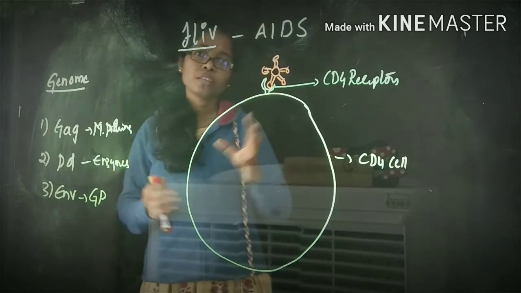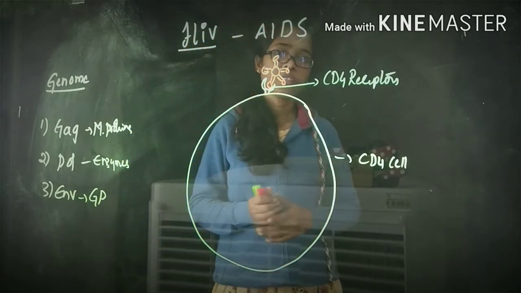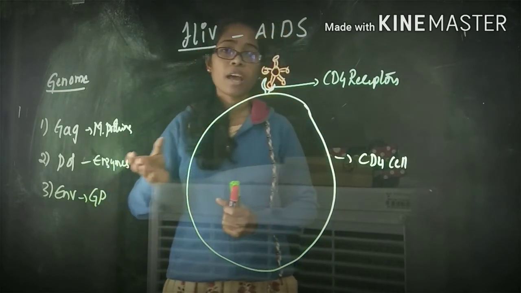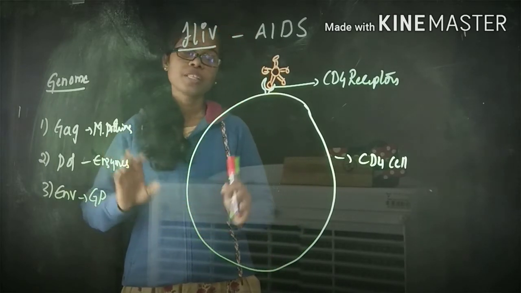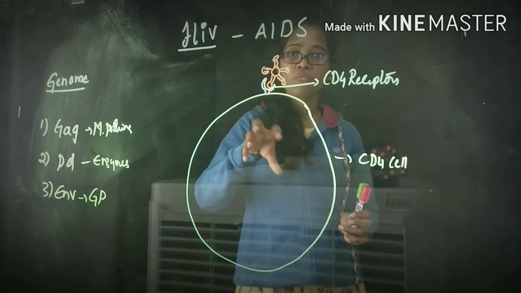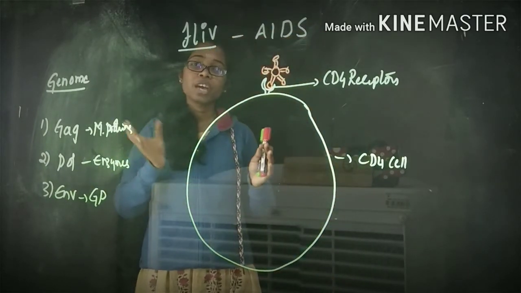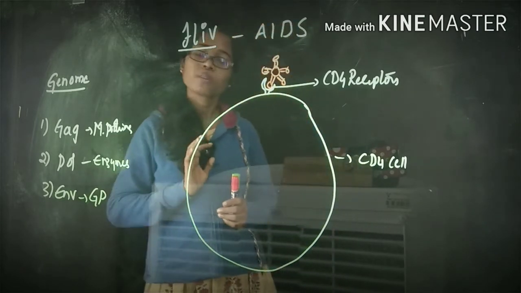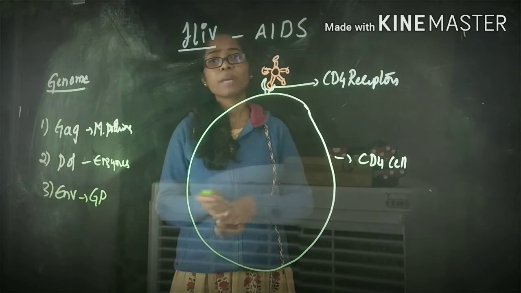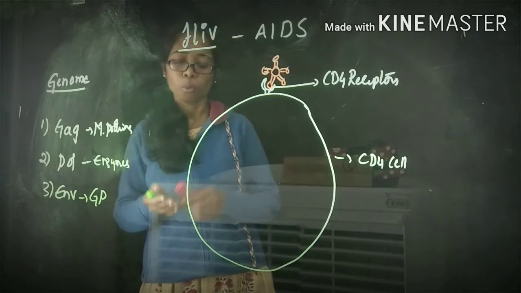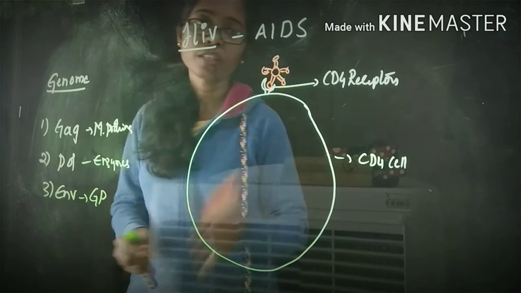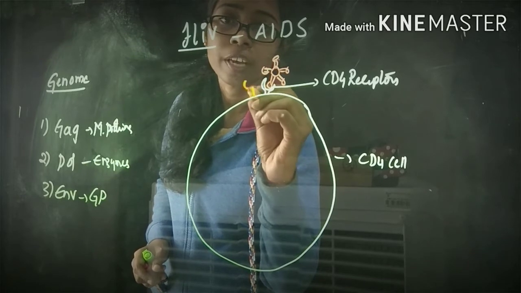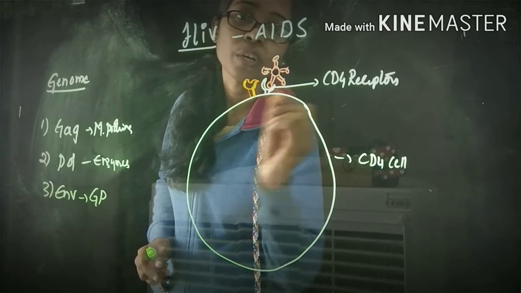Mainly, what are the targets for HIV? Any cell that has CD4 receptors as well as co-receptors. For the virus to attack any cell, that cell must have two types of receptors: CD4 receptors must be present on the surface of the cell, and it must also have a co-receptor. Suppose this is another receptor, you will call it a co-receptor.